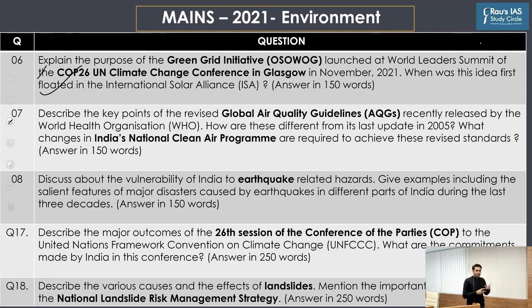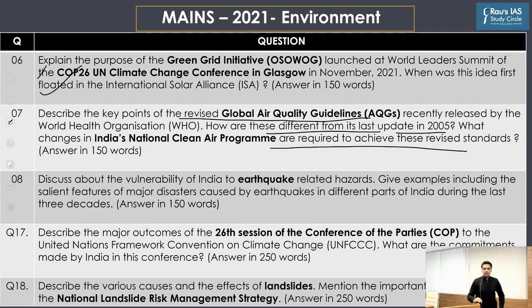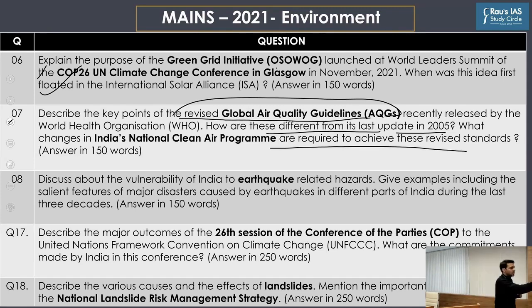Pretty straightforward question. The second question was, describe the key points of the revised global air quality guideline recently released by the World Health Organization. How are these different from its last update in 2005? What changes in India's National Clean Air Program are required to achieve this revised standard? In the month of September, all of us know that WHO came out with a new set of guidelines after a period of 15 years. The last time the WHO came up with such guidelines and standards on air pollution was in 2005.